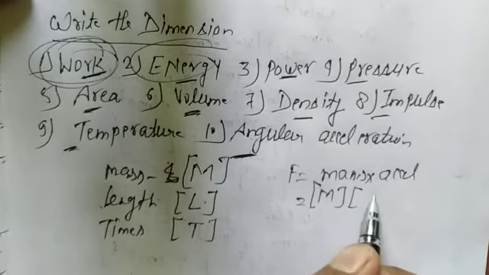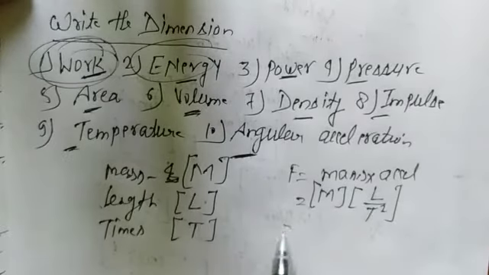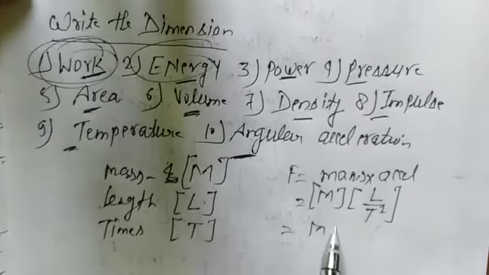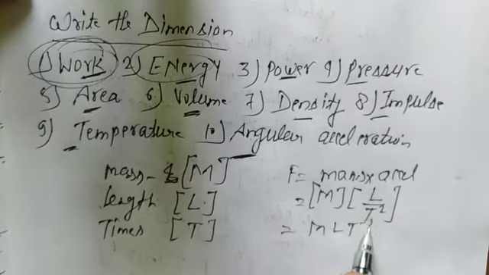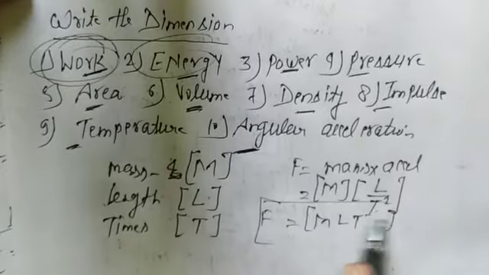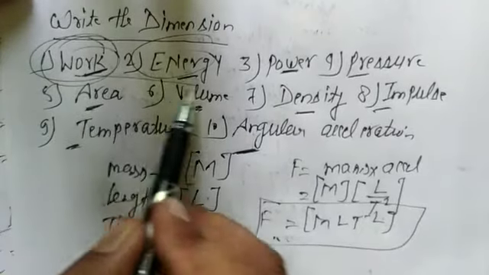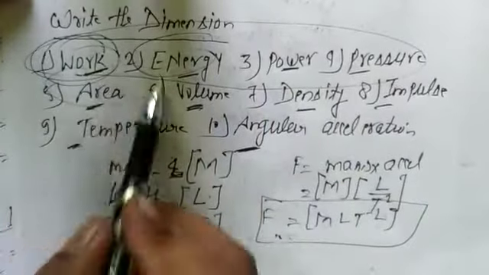Meter means length, denoted by L, and second square is T to the power 2. So it will be MLT minus 2, the dimension of force. Keeping this concept in mind, write the dimensions of all the above 10 quantities.